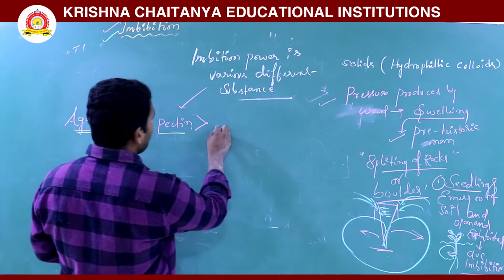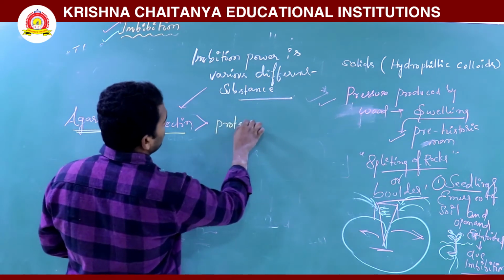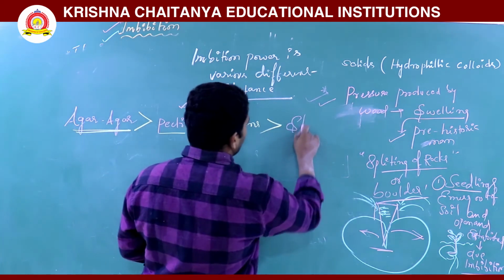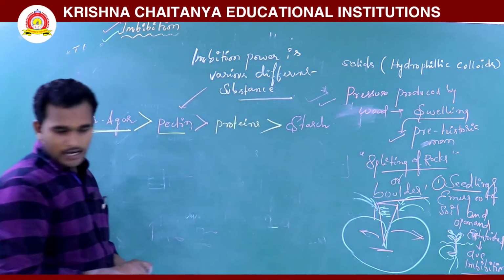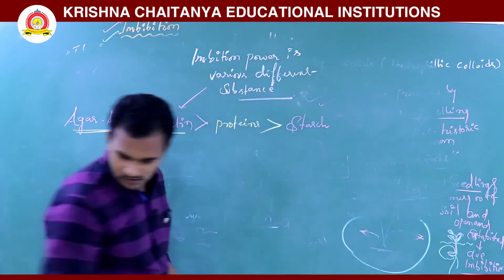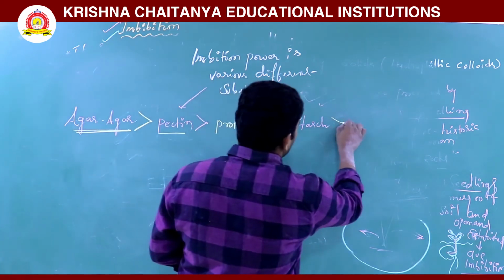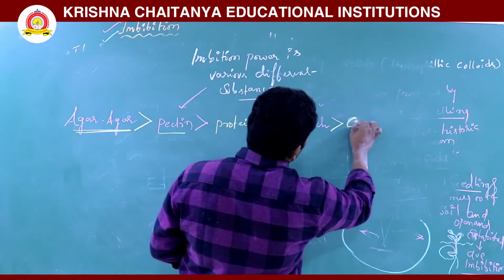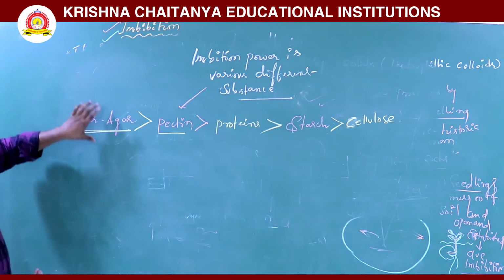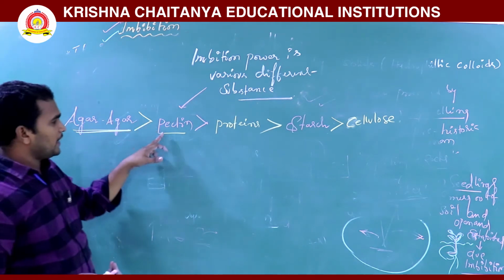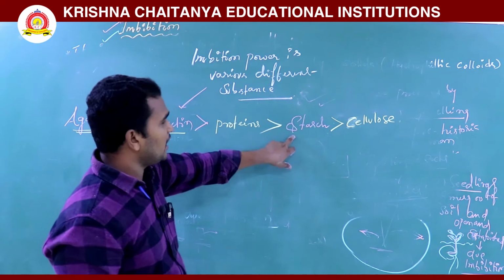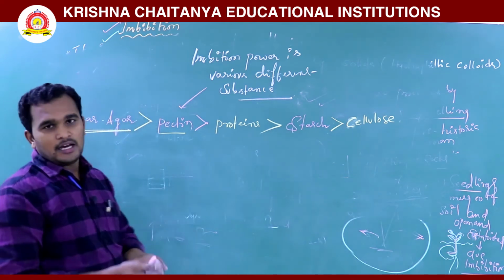Pectin has more imbibition than proteins. Proteins have more imbibition than starch. And the last one is cellulose.